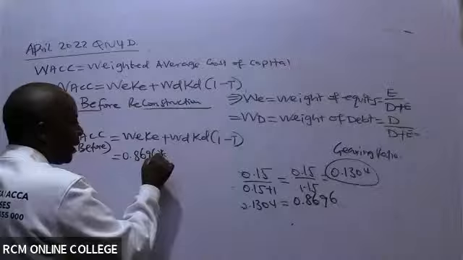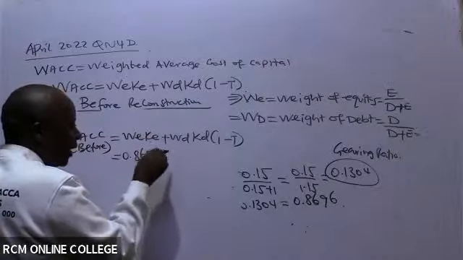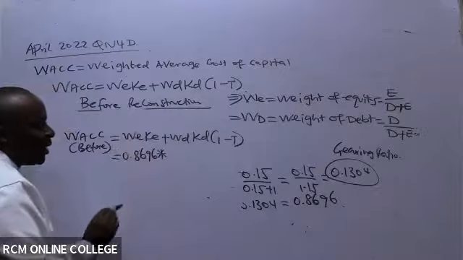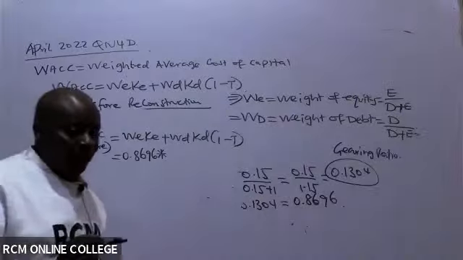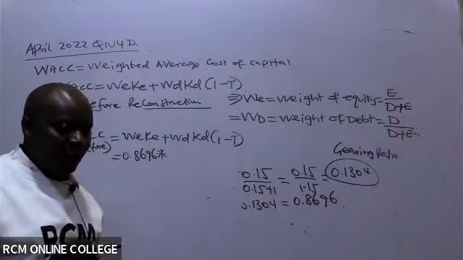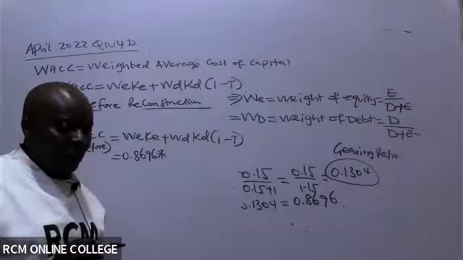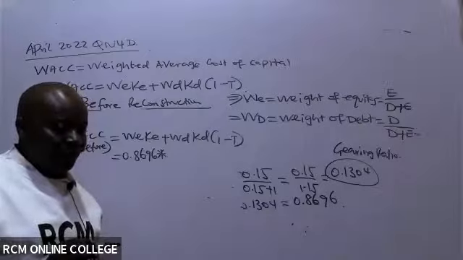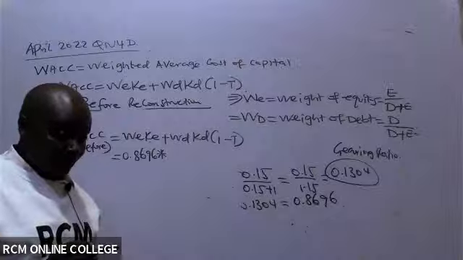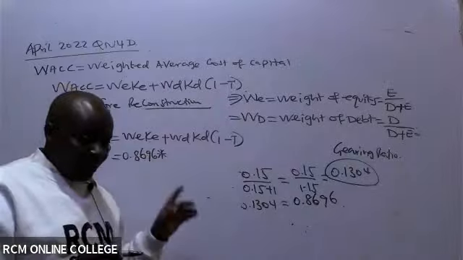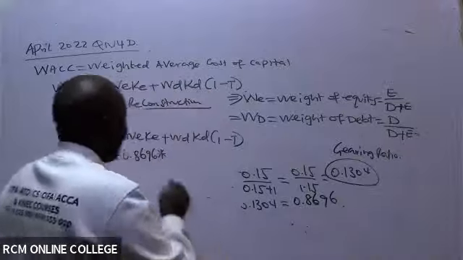Is there somebody who can remind us what the cost of equity levered, the one that we got up there, is? 0.9945.